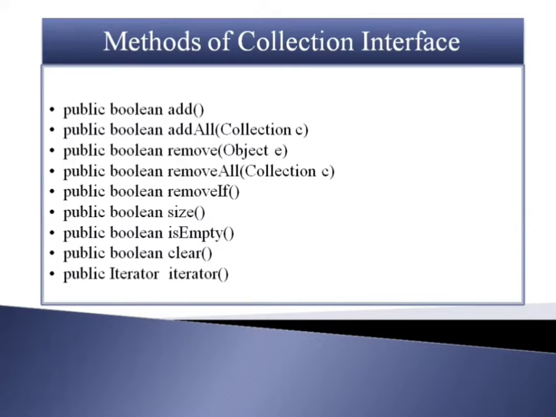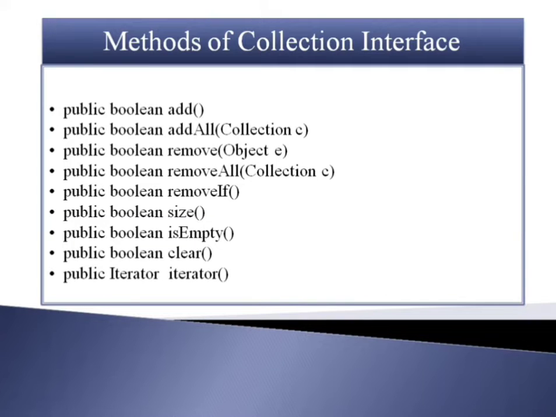So the public int size method returns the total number of elements available in the collection. The public boolean isEmpty method is used to check whether the collection is empty or not. If the collection is empty, then it returns true, otherwise it returns false.